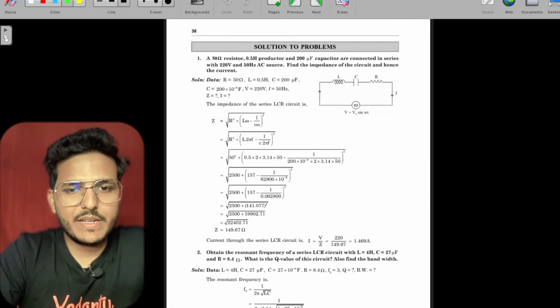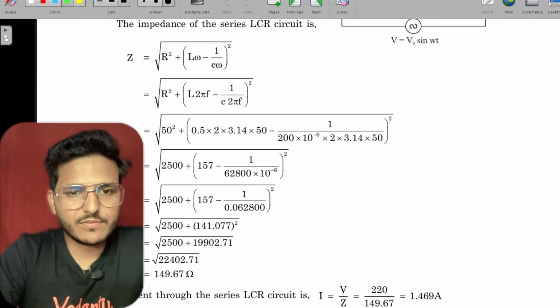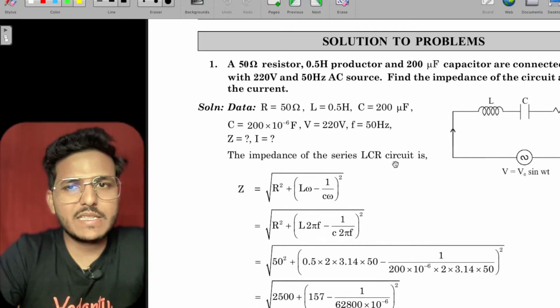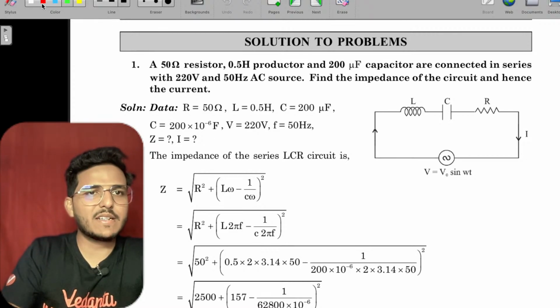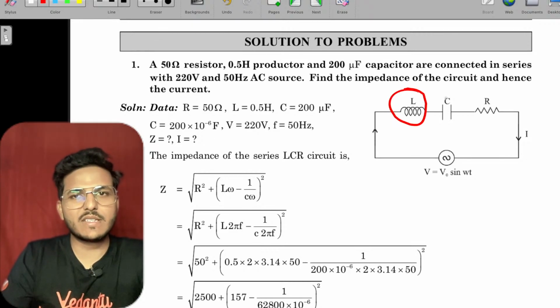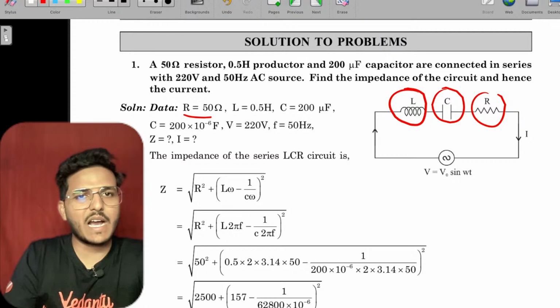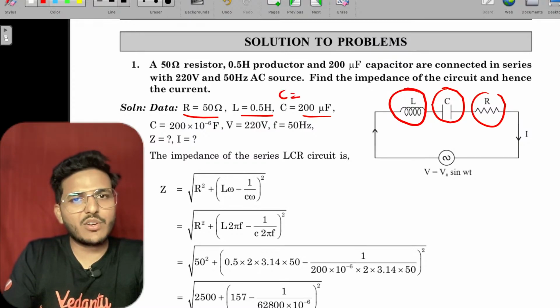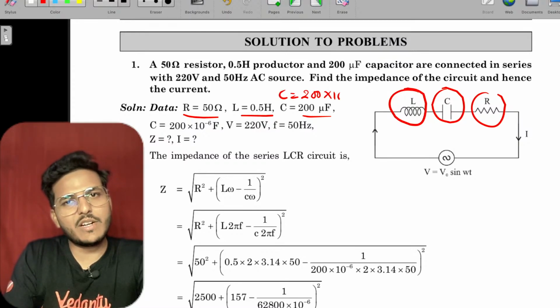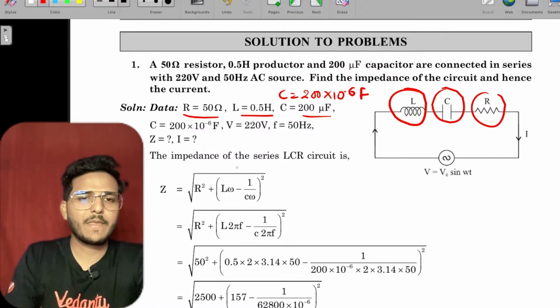Now some numerical problems are also given, so you have to solve these. See, this is the question from LCR circuit. This is LCR, and the values given: R equals 50, L equals 0.5 henry, and C equals 200 microfarad. Microfarad is basically 200 into 10 to the power minus 6 farad.